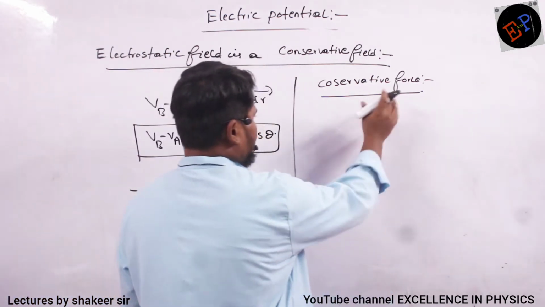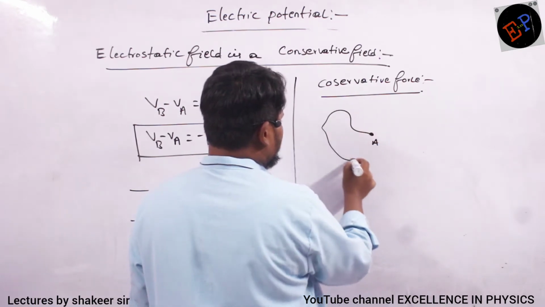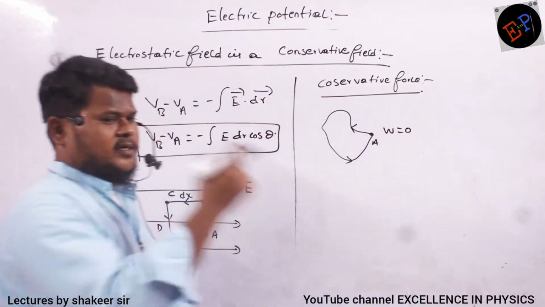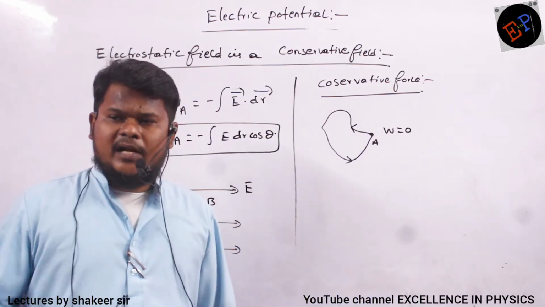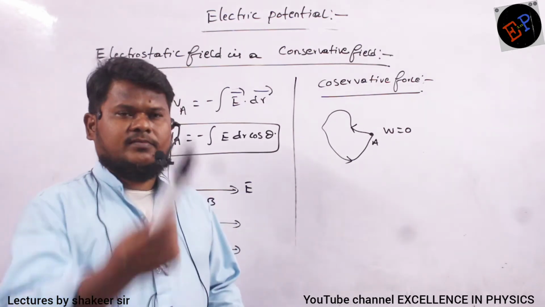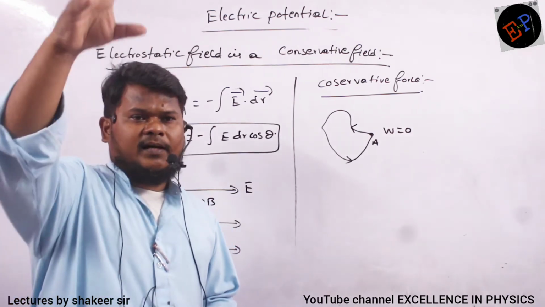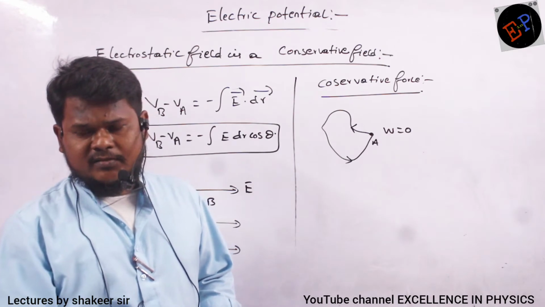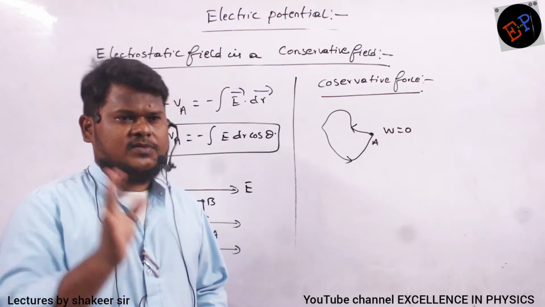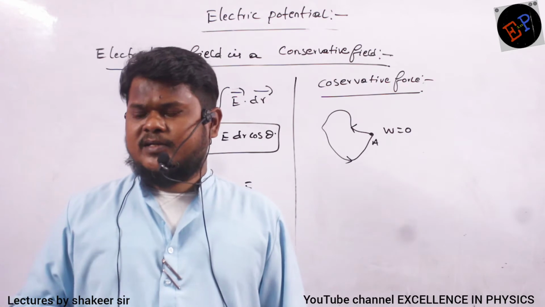So for example, in a conservative field, if I start from point A, travel throughout the region and reach the same point, then work done will be how much? Zero. That is called a conservative field. Gravitational field is an example of a conservative field. If I throw this pen upwards, then I have to do some work. And when the pen again reaches the same position, I receive the same amount of work back. It means total work done will become zero. That kind of field is called a conservative field.